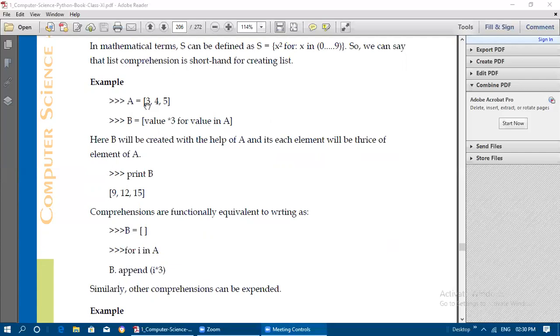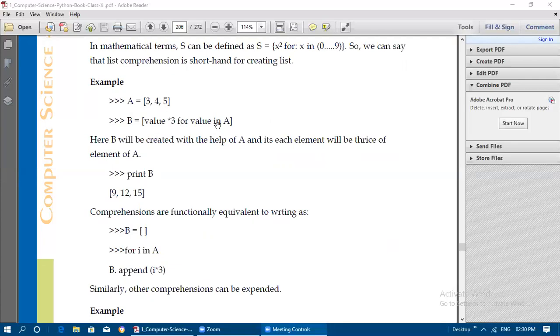From the starting index it will start. So what is the starting index? Whenever the Python interpreter sees this statement, for value in A, value means here in the 0th index, what is the first value? 3. So 3 into 3, 9. So B will be having the first element as 9.